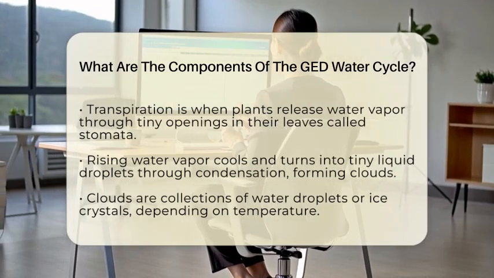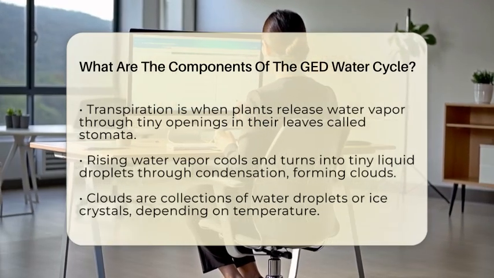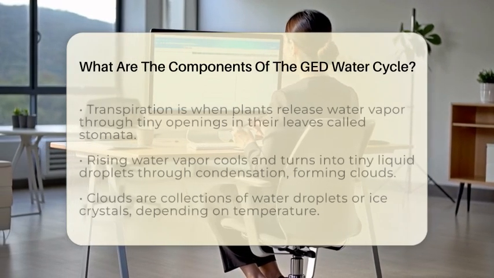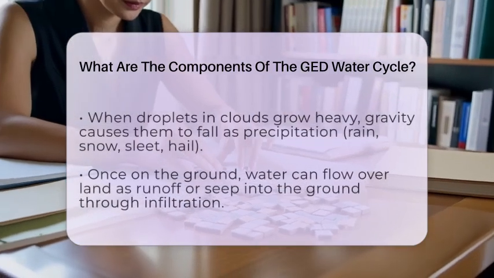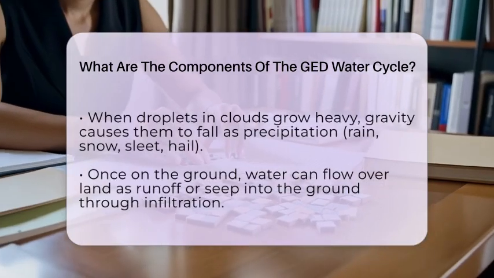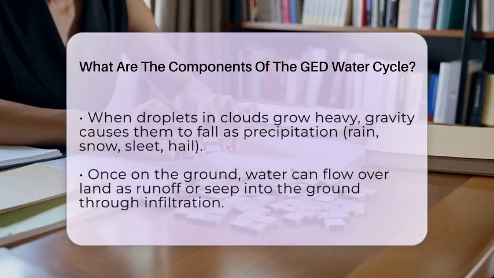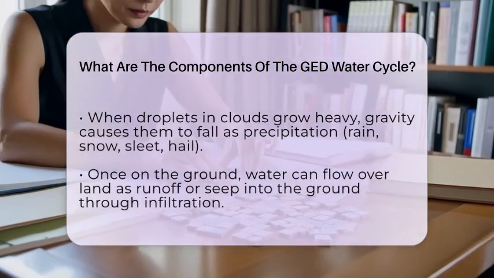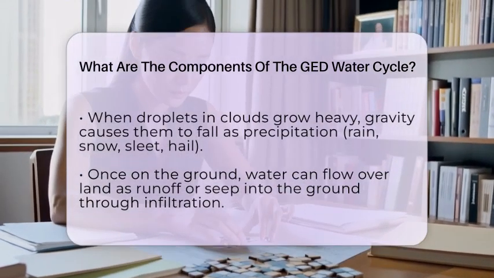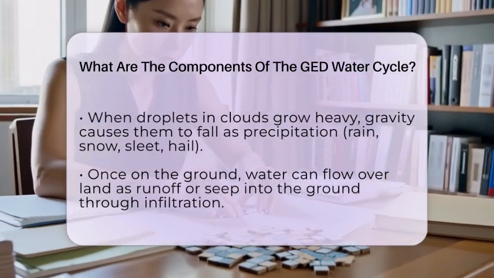Once the water hits the ground, it can do different things. Some of it flows over the land as runoff, moving into rivers, lakes, or oceans. Other water seeps into the ground in a process called infiltration, replenishing underground water sources known as aquifers. This underground water can slowly move through soil and rock in a process called groundwater flow, eventually returning to surface water bodies like rivers or the ocean.